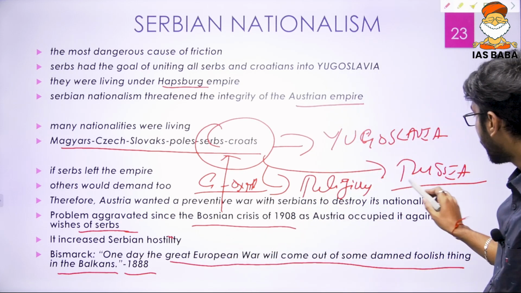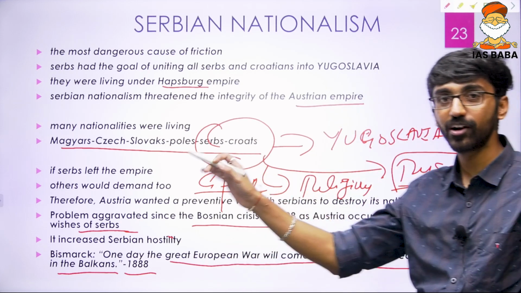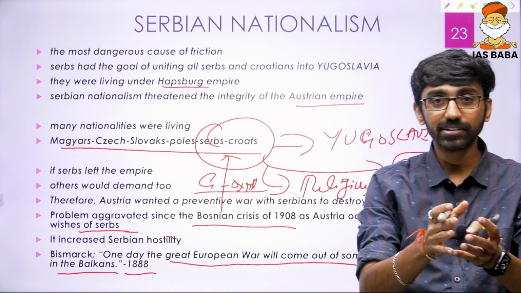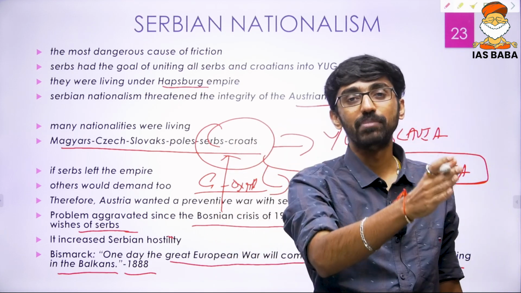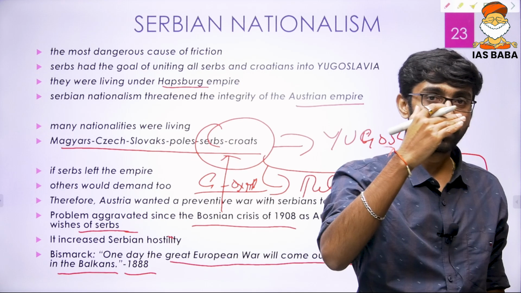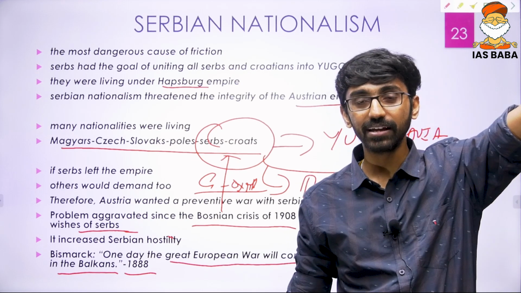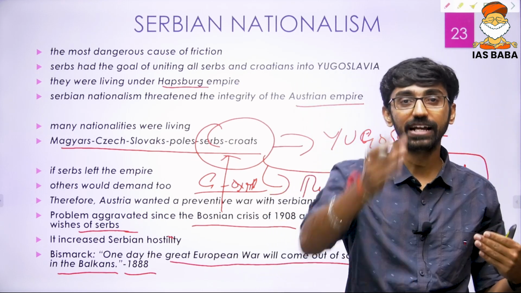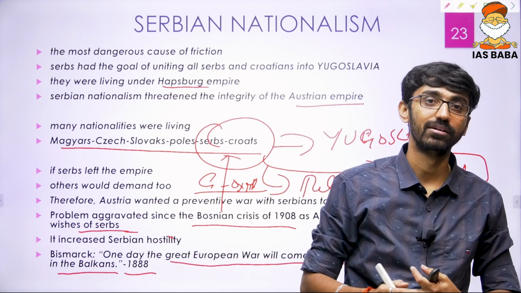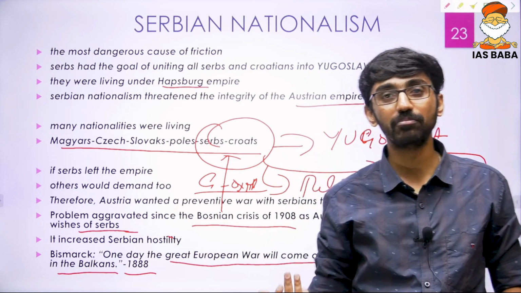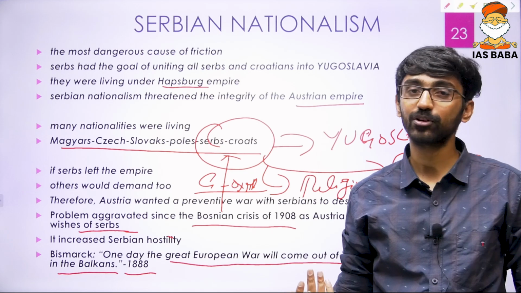Because the Serbs are related to Russia, now Russia got involved. Germany was in favor of Austria because of that alliance system. Now Germany invaded Belgium, and Belgium's independence was guaranteed by England. England got involved, and when England got involved, the British Empire of India got involved. So that is how it was a tragedy of miscalculation, according to some historians too.